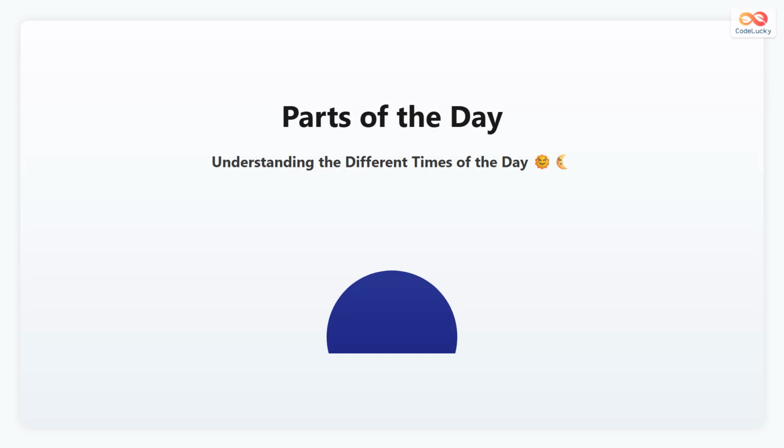Every day is divided into different parts based on the position of the sun. These parts help us describe time naturally in English. In this lesson, learn the 6 main parts of the day: morning, noon, afternoon, evening, night, and midnight.